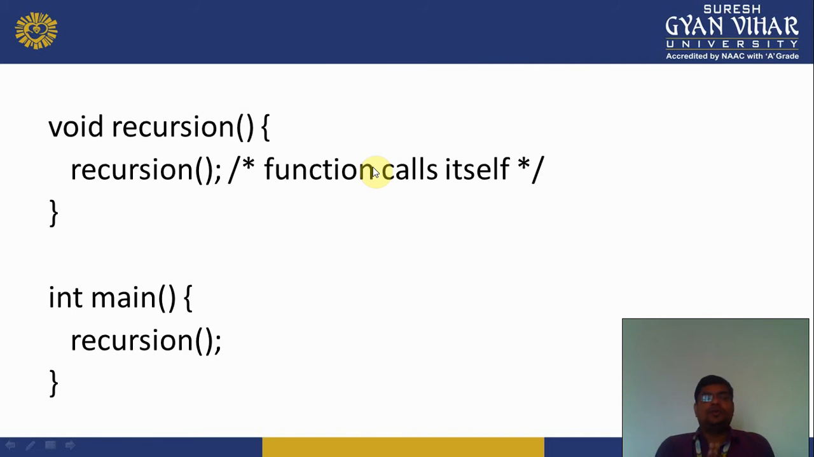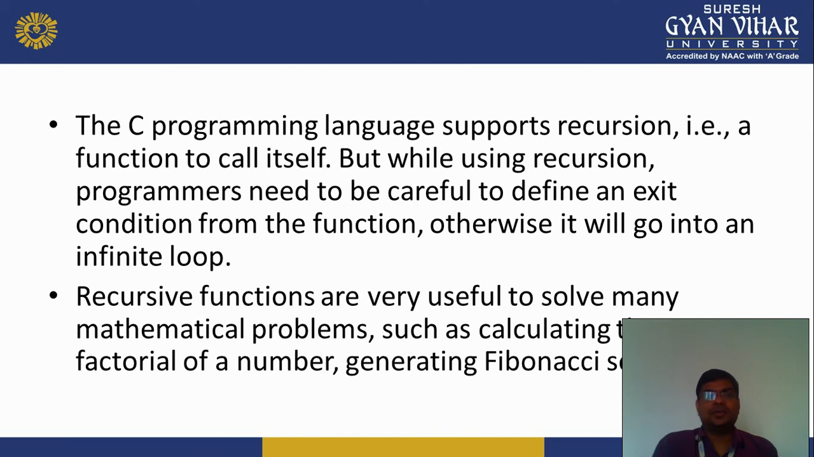So, we take an example for recursion in Dev C++. That is the syntax, how recursion works. I create a function, recursion, and we call this function itself. That is called recursion. The C programming language supports recursion, that is, a function is called itself.